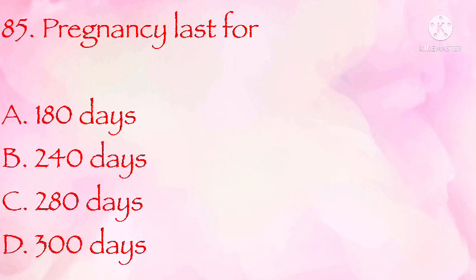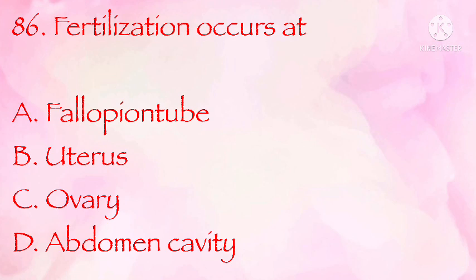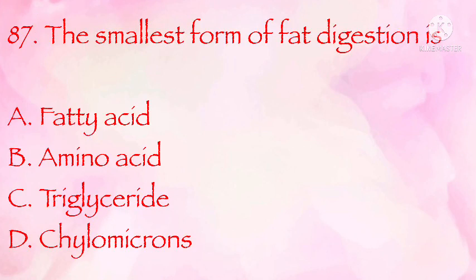Pregnancy lasts for 180 days, 248 days, 280 days, 300 days. The correct answer is C, 280 days. Fertilization occurs at fallopian tube, uterus, ovary, abdominal cavity. The correct answer is A, fallopian tube. The smallest form of fat digestion is fatty acid, amino acid, triglyceride, chylomicrons. The correct answer is A.